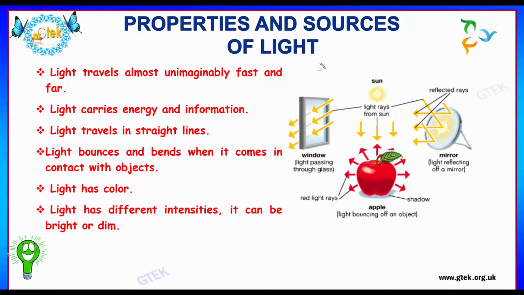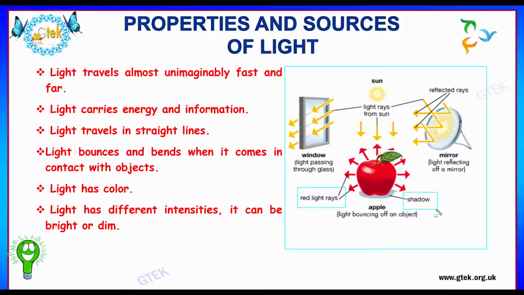So here we have an example depiction over here. So we have an object, that is an apple, which is a light bouncing off an object. So this is stating about the red light rays, and here you can find the shadow.